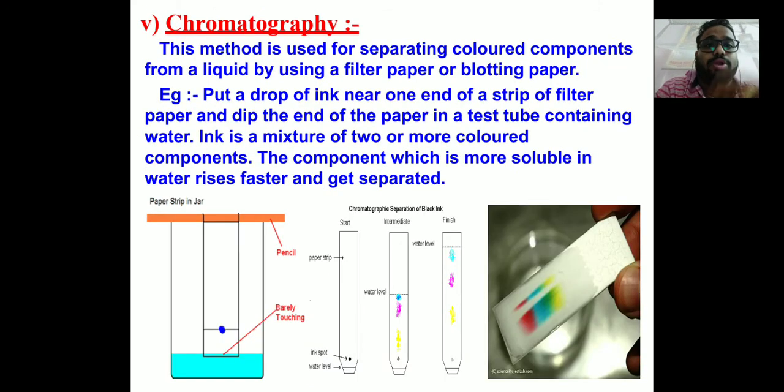Then you have chromatography. Chromatography is applied to separate the colored components of a liquid by using a filter paper. As you can see, a filter paper is dyed in a particular ink and various colors are obtained on this filter paper. You can see the effect. So this is called chromatography. A black ink can be separated into various other inks with the help of chromatography.